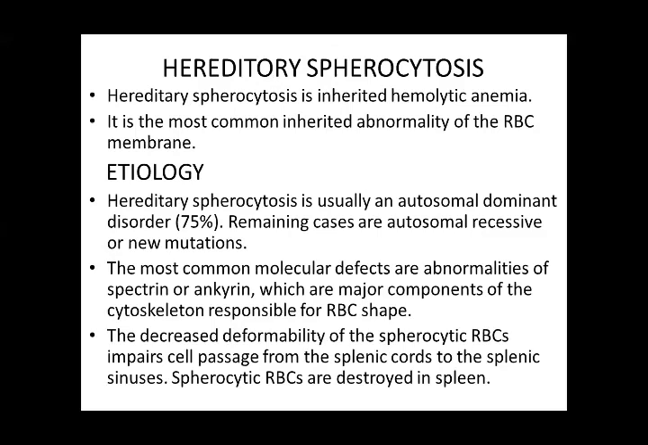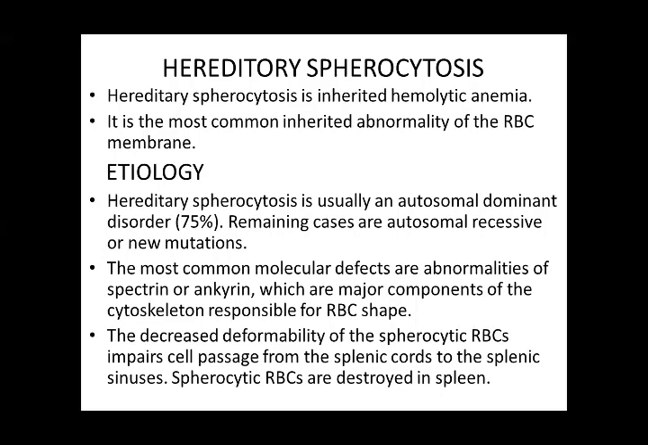Now, this is also a hereditary cause of anemia. This is hereditary spherocytosis. It is an inherited hemolytic anemia. It is the most common inherited abnormality of the RBC membrane, so there is a membrane defect in hereditary spherocytosis. What is the etiology? Hereditary spherocytosis is usually an autosomal dominant disorder, in 75% of the cases. The remaining cases are autosomal recessive or new mutations.